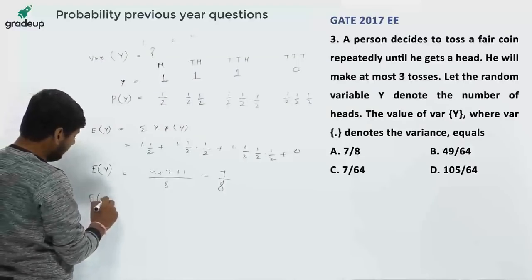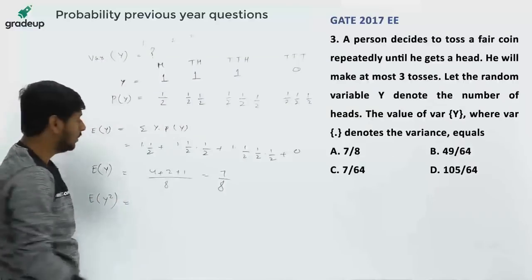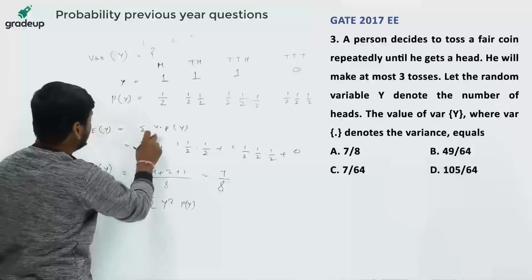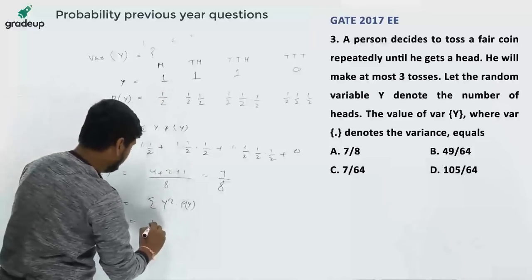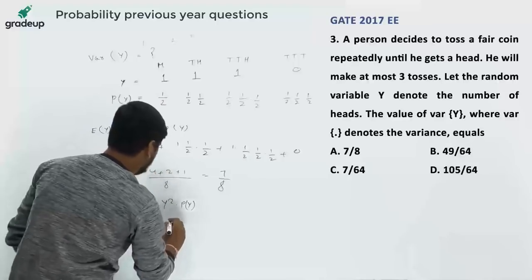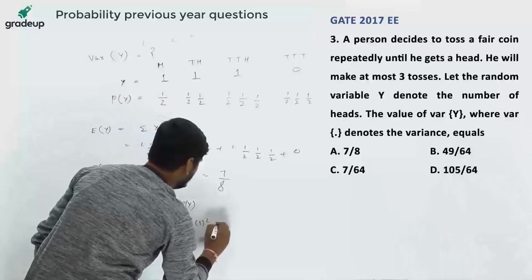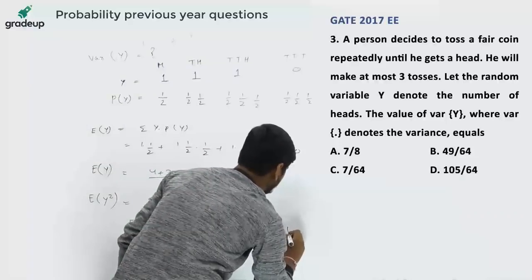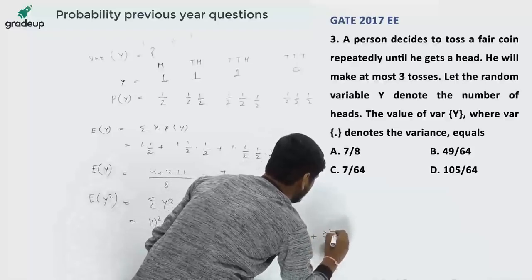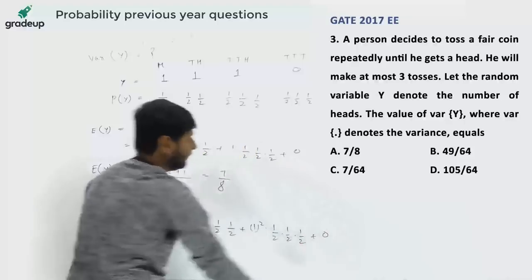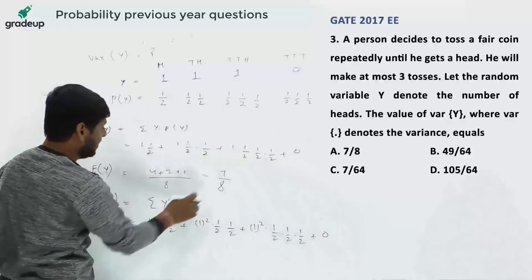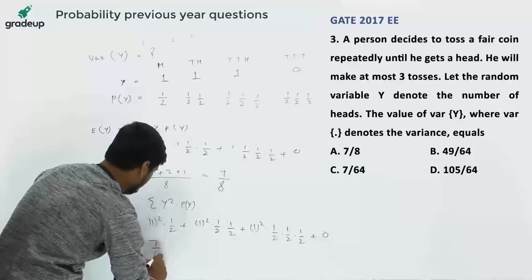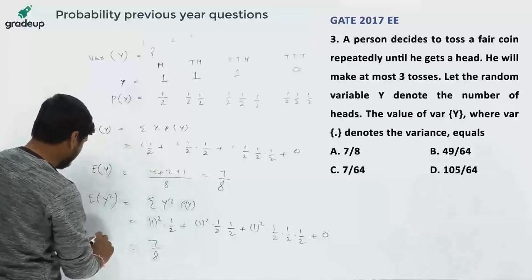Now E(y square) is equal to sigma y square into P(y). So y square is 1 square into P(y), which is 1 by 2, plus 1 square into 1 by 2 into 1 by 2, plus 1 square into 1 by 2 into 1 by 2 into 1 by 2, plus 0 square, or we can write it as 0 only. Okay, this is same as the mean. Why? Because 1 squared is 1 only, and the expression is same, so we get 7 by 8. E(y square) is also 7 by 8.